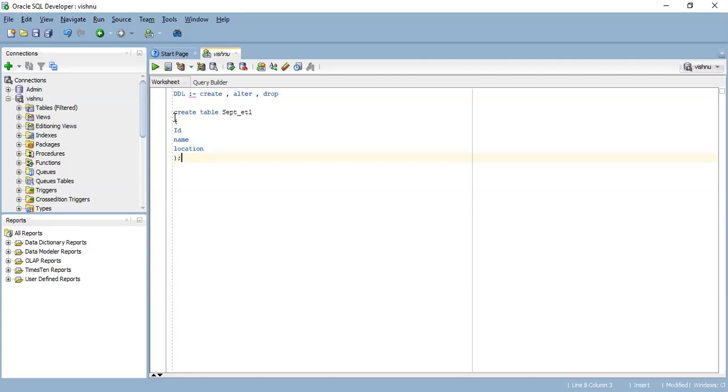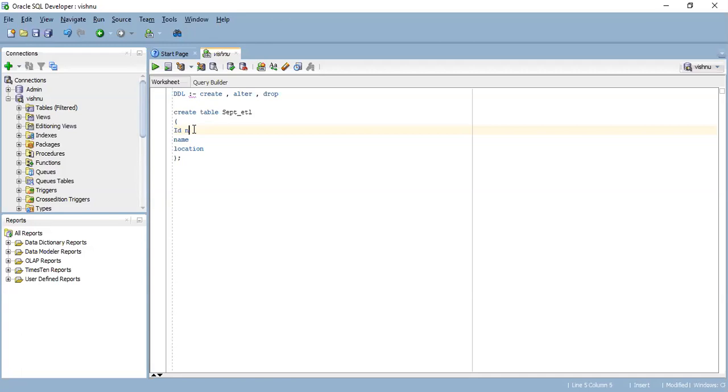So what data type it will contain means the column will contain what data type, whether it will contain numbers, whether it will contain names or alphabets or what. So like that, we have to define for each and every column. So coming towards the ID, what is ID? Generally we have seen the employee ID used to contain values like 001, 002, 003, or 148, 149, like that. It means it will contain only numerical data.